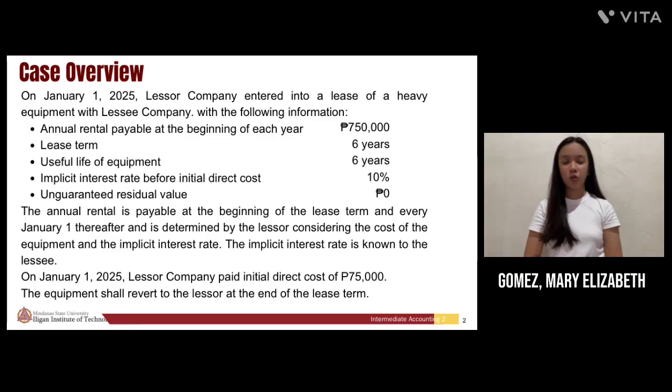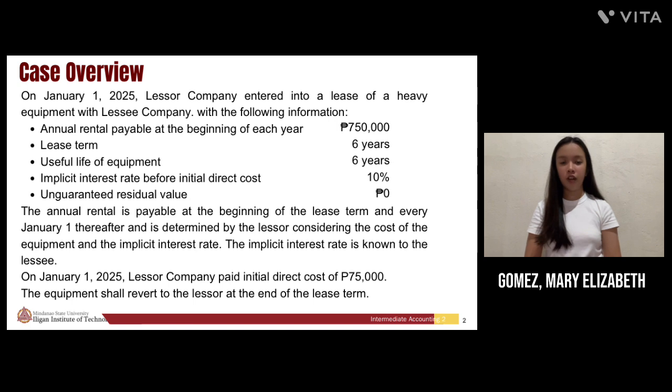On January 1, 2025, Lessor Company entered into a lease agreement with Lessee Company for heavy equipment. The lease spans 6 years, matching the equipment's useful life, and includes annual rental payments of 750,000 pesos due at the beginning of each year. The lease specifies an implicit rate of 10% known to both parties and no guaranteed residual value.